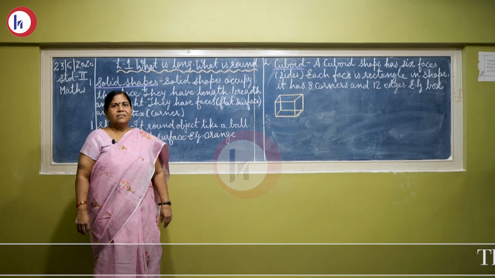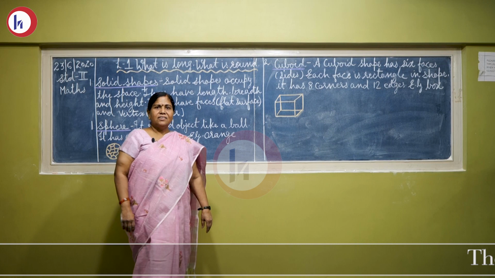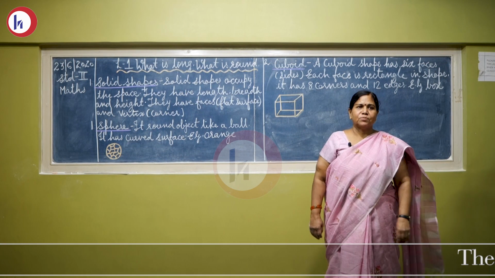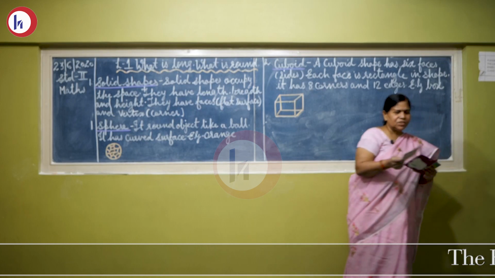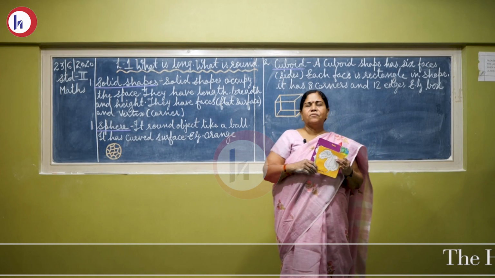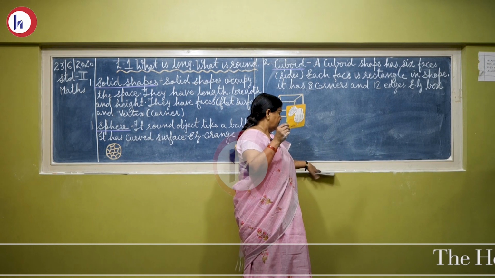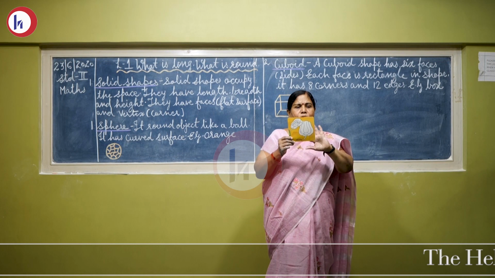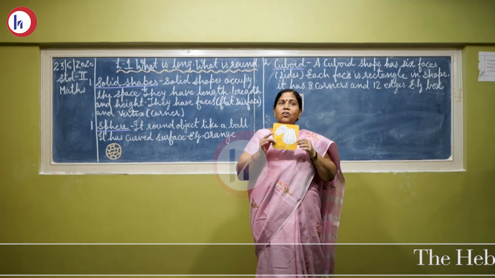Now children, in standard first, you will learn about the different shapes. I'll show you the shapes. This is a square shape. It has 4 sides, 1, 2, 3, 4, and all 4 sides are equal.